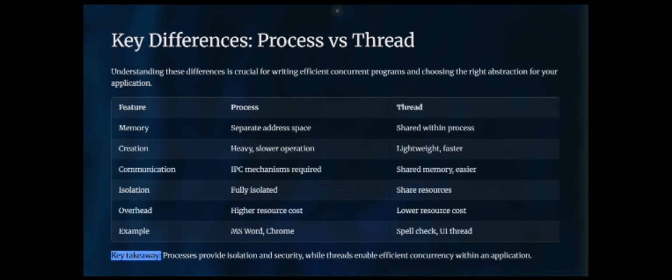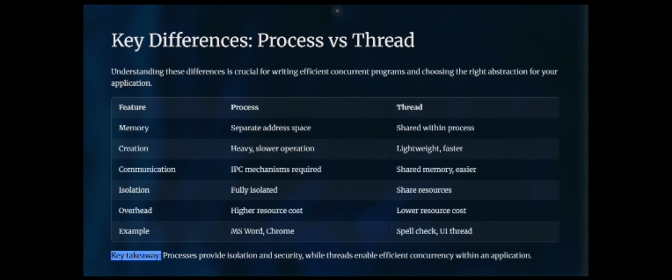In this slide, let's look at the key differences between the process and the thread. A process has its own separate address space, which means each process works independently. On the other hand, threads share the same memory within a single process, making them lighter and faster. When it comes to creation, processes are heavier and take more time, while threads are lightweight and quick to start. For communication, processes need special mechanisms like interprocess communication, but threads can easily share data through shared memory. In terms of isolation, processes are fully isolated, which gives more security, whereas threads share resources with each other.